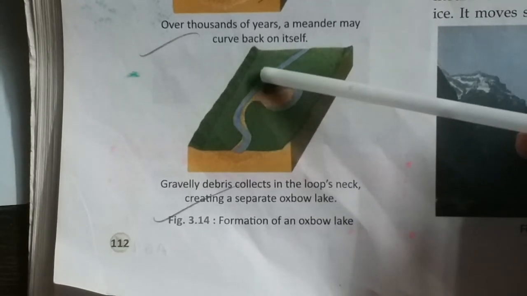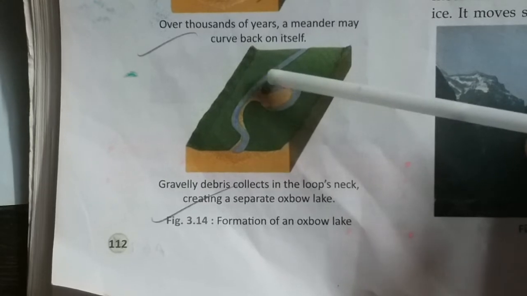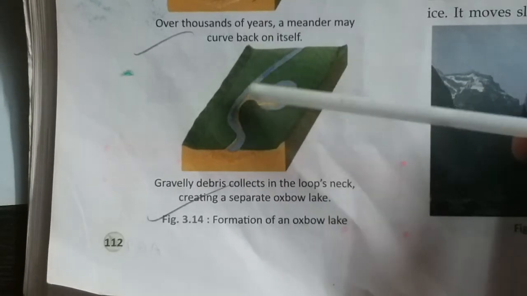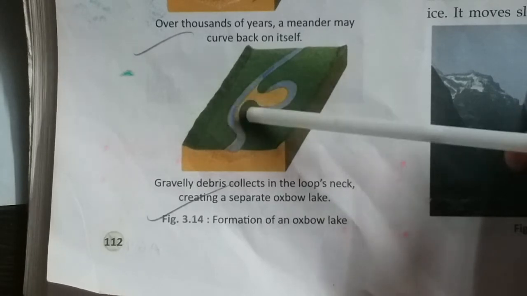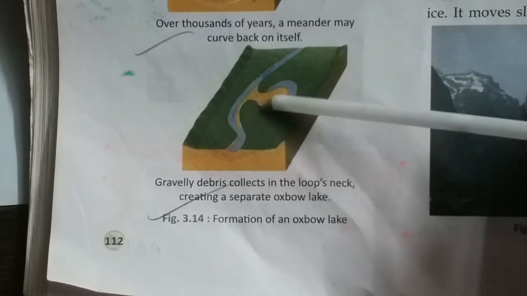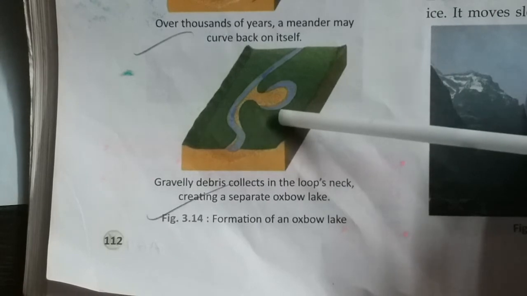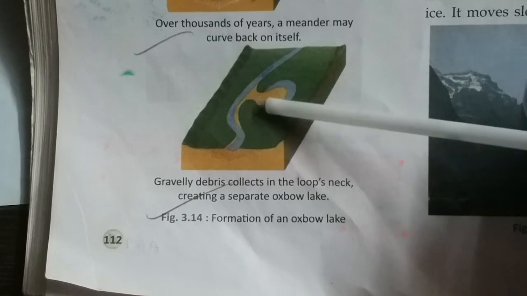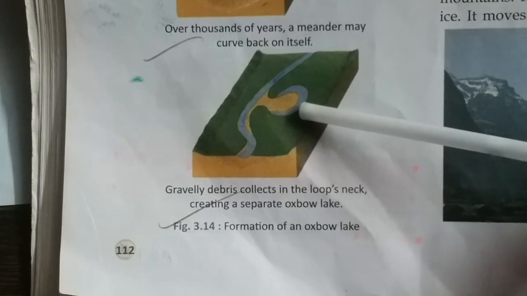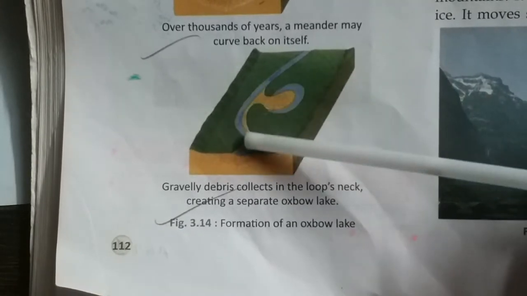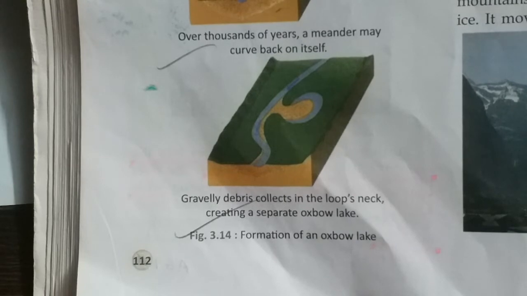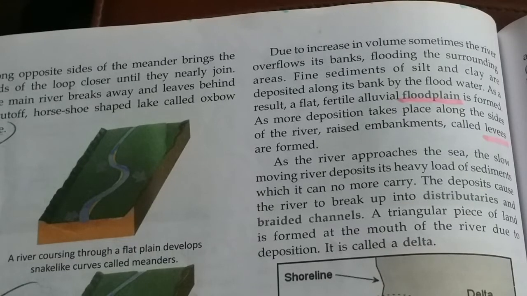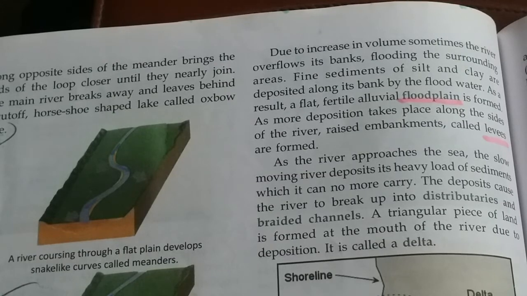So you see, this lake water was once a part of this river, but now due to collection of debris, silt and sediments which are carried away with water are dropped on both the sides, thereby creating a dry land in between this water and the water which is left in the loop, leading to the formation of a lake. So this is how an oxbow lake is created, whereby this lake is left behind and the river water continues to flow, taking its own path. The river reduces its speed of moving on the land and it continues to move.